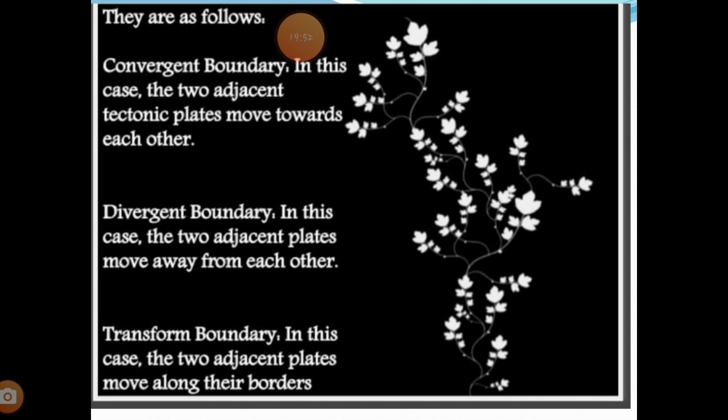Convergent is nothing but the plates coming towards each other and then they start folding. क्या होता है यहाँ पर? Means the two plates, as I just told, are all the time moving towards each other, movement is taking place there. So when some of the plates come near to each other, what will happen there? They move towards each other.